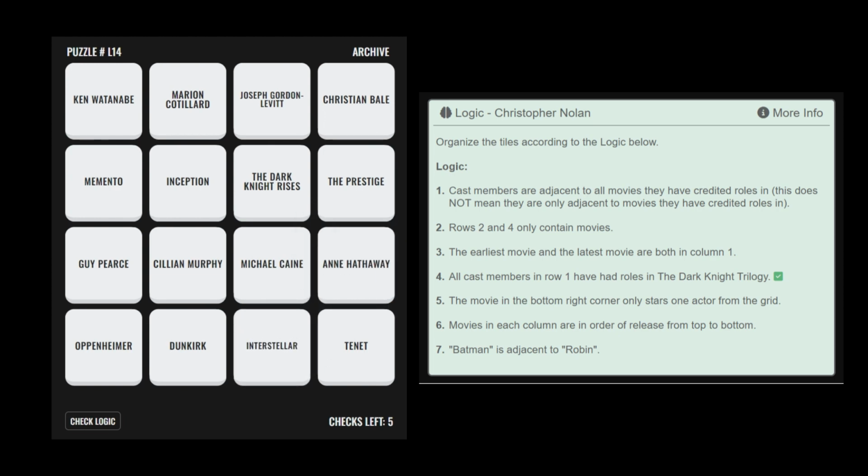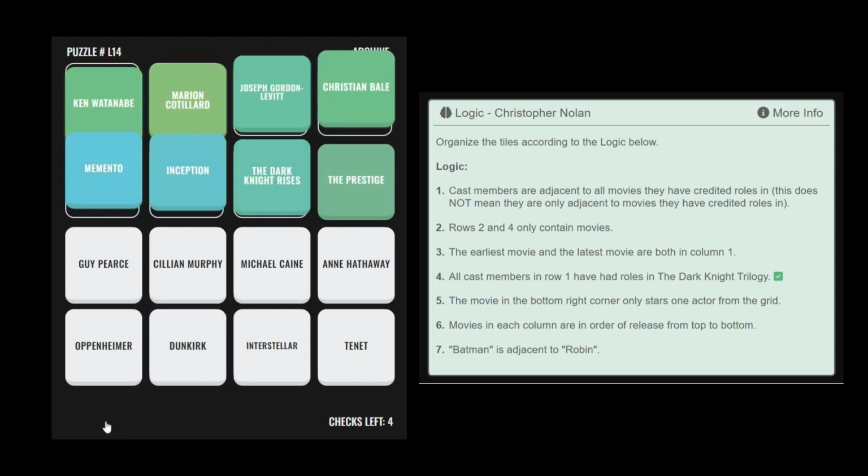Tenet is the only movie left that only stars 1 actor present in the grid, and so according to rule number 5, must belong in the bottom right corner. And Hathaway must be adjacent to Interstellar, and so Interstellar must be placed here, leaving Dunkirk in the final remaining position in the grid. If we check logic now, we'll see the logical is solved and without any guessing.